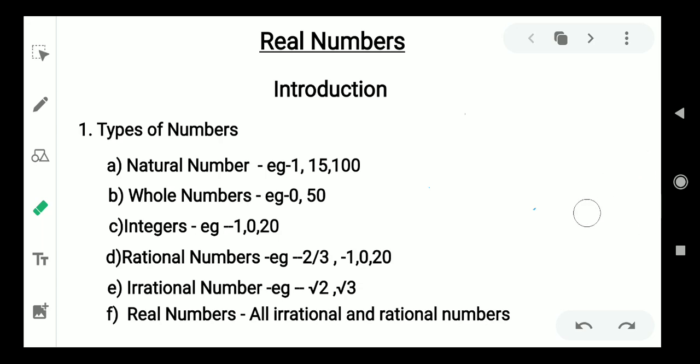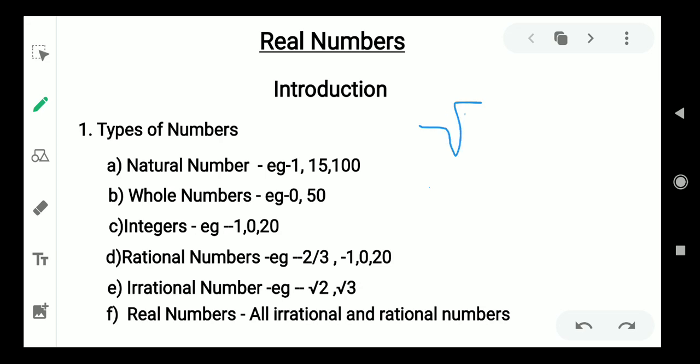Now let us turn our definition to the irrational numbers. What are irrational numbers? They are all the numbers that cannot be written in p by q form where q is not equal to 0. So they have properties just opposite to those of the rational numbers. They are non-terminating as well as non-repeating.